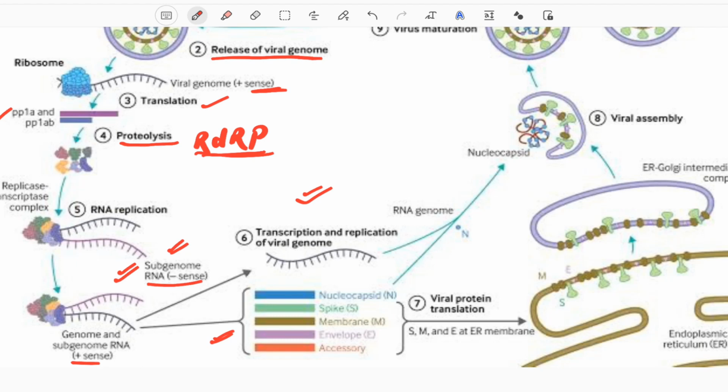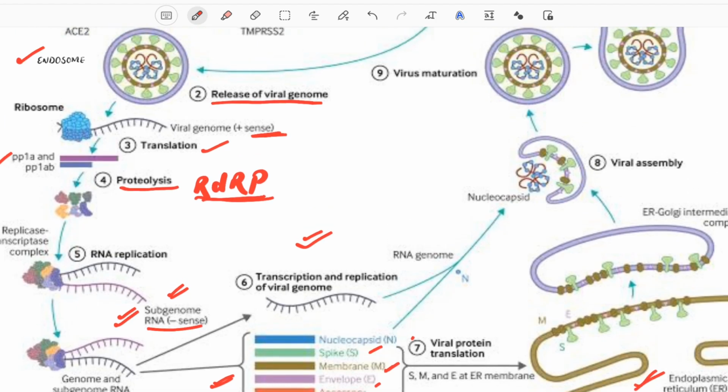Positive sense RNA is translated for the production of nucleocapsid, spike proteins, membrane proteins and envelope proteins, by using the host machinery itself, that is the endoplasmic reticulum.